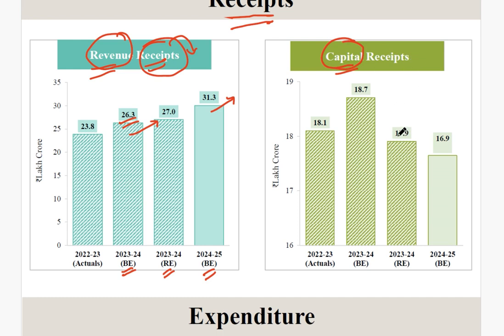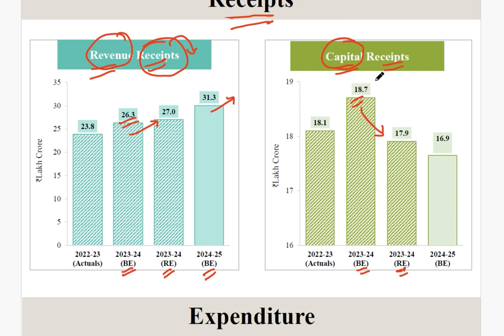Next are the capital receipts. The government has invested money in capital expenditure, so definitely that investment will bring some returns in the form of receipts. Last year, the base estimate for the capital receipts was estimated to be 18.7, but the government did not receive that, because in the revised estimate the capital receipts were less.